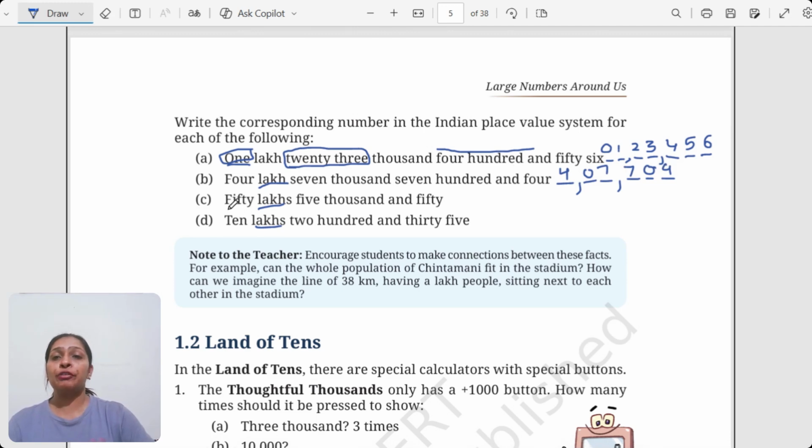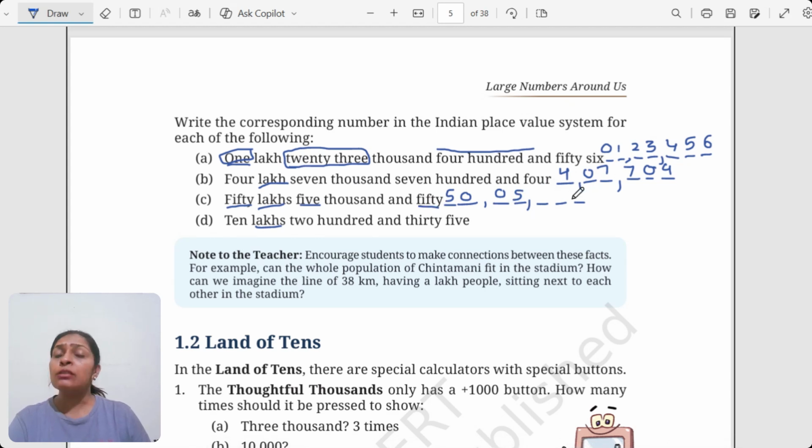Now, this is what I was telling you. Now, it is a 50. 50 is a two digit number. So, at the lakhs place, I will put two spaces, then again two gaps, then three spaces here. So 50 lakh means it's 50. So 50 has come. Then 5,000. Now this is 5,000, so you have to focus on 5. How do we write 5? It's 0 5, and the last is 50.